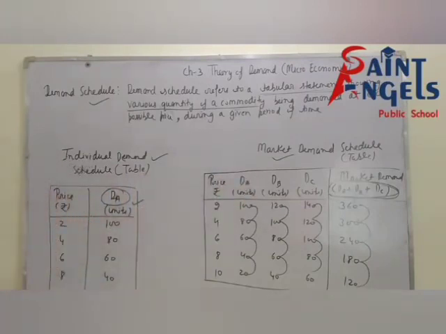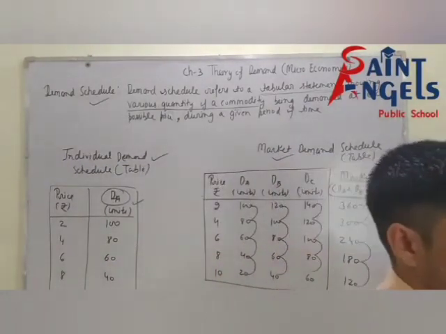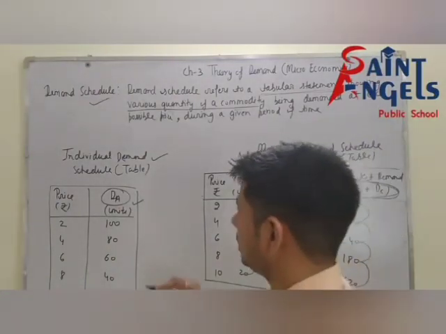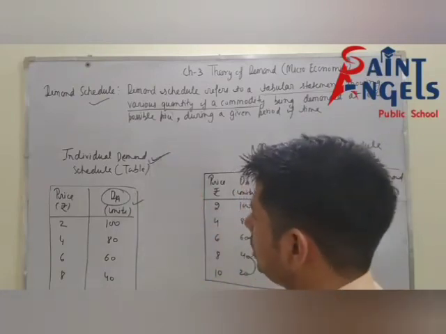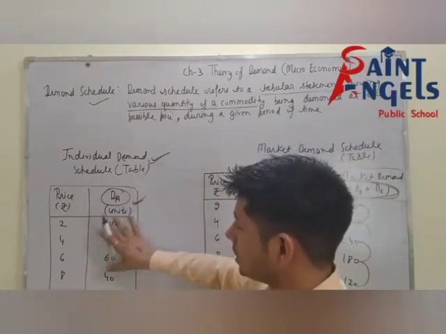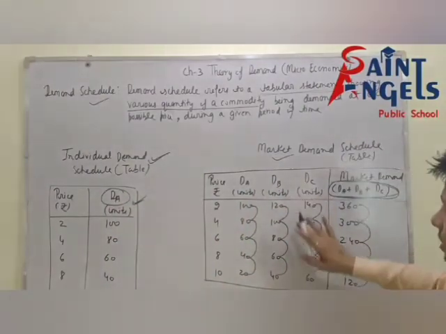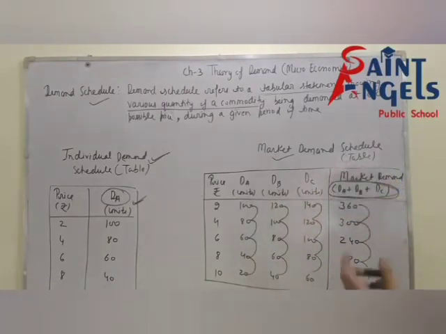Suppose the question is: explain the individual demand schedule with the help of a numerical example. Then first of all you will write the definition of individual demand schedule, then you will show this type of table. Next question: explain the market demand schedule with the help of a schedule and numerical example.